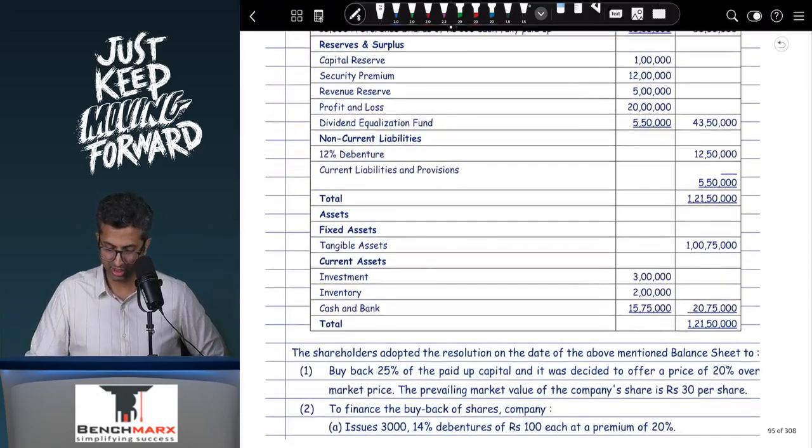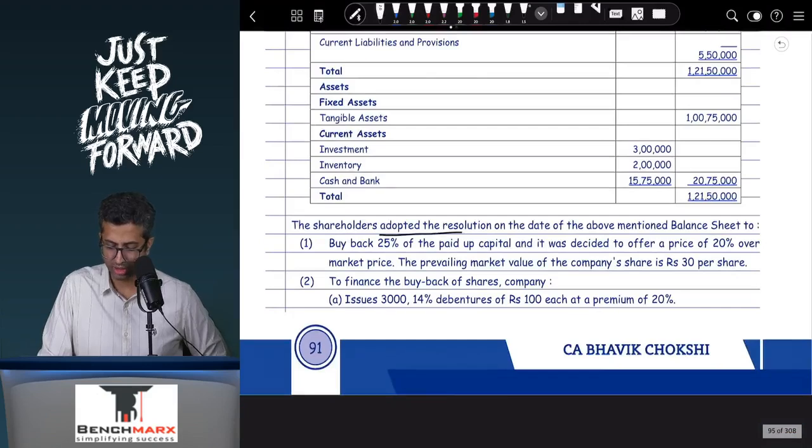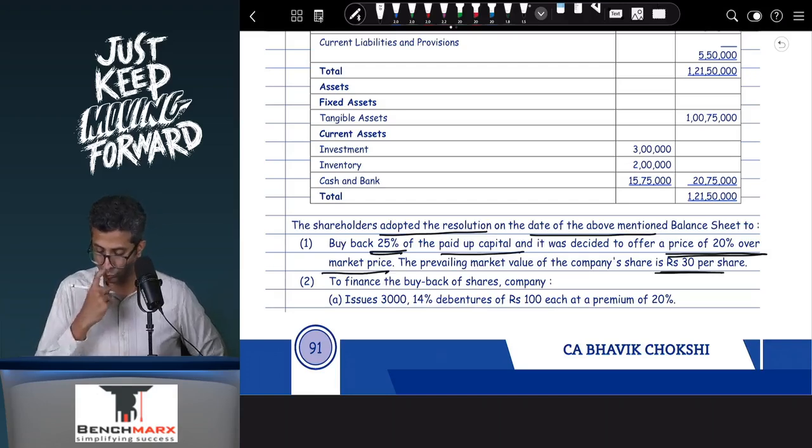So you have this entire balance sheet given, and the shareholders adopted the resolution on the date as follows: to buy back 25% of the paid up capital, and it is decided to offer a price of 20% over the market price. The prevailing market price is rupees 30, and hence the buyback will happen at 36 rupees per share. 30 plus 20%, that is fine.